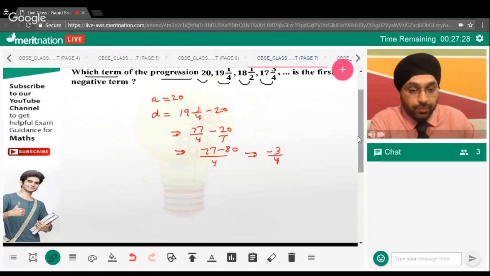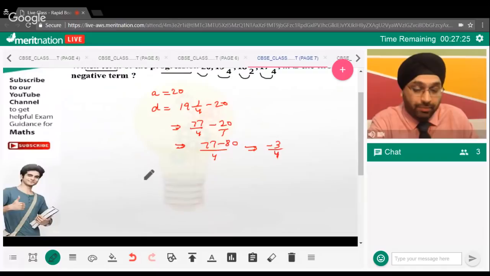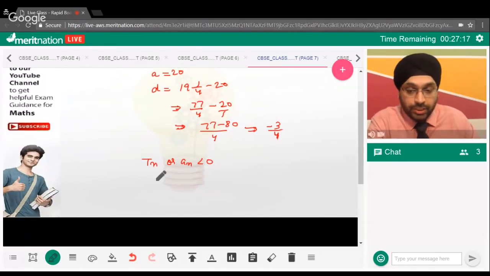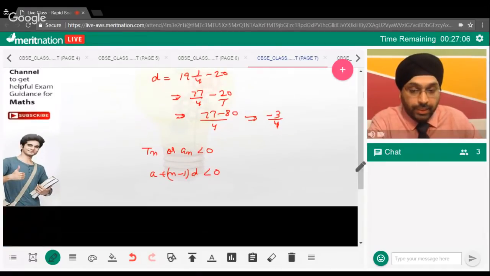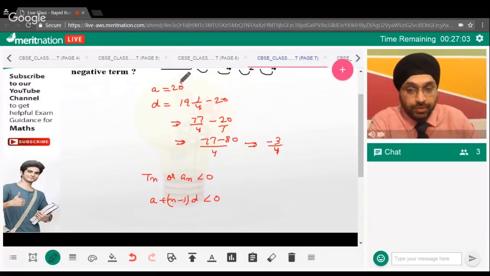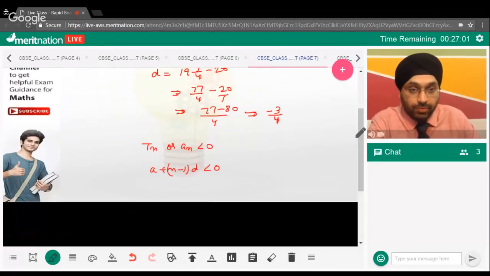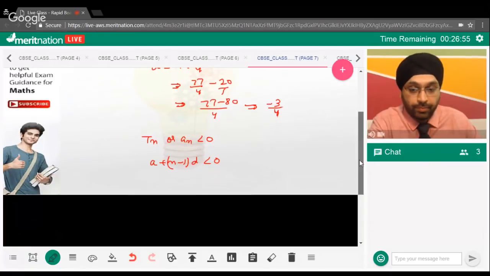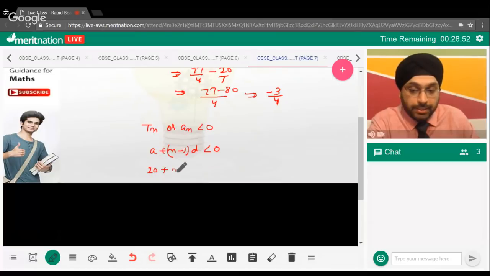Now, guys, we need to find the first negative term. When I say the first negative term, this means an should be less than 0. If I put the formula once again, a plus n minus 1 into d should be less than 0. We are given the first term and we know the common difference, so using this we can find the value of n. So a is 20, plus n minus 1 into minus 3 by 4.